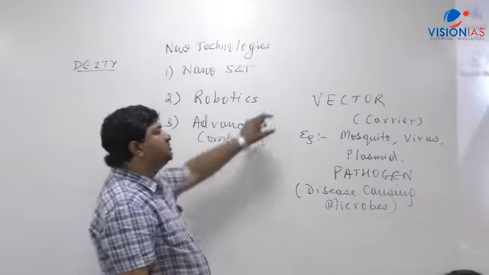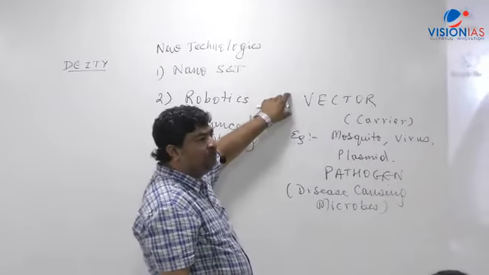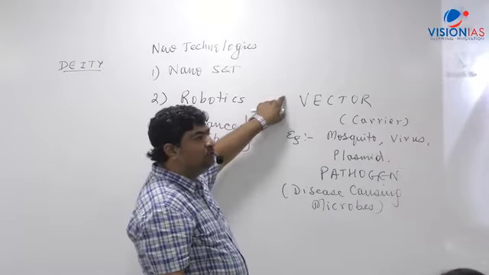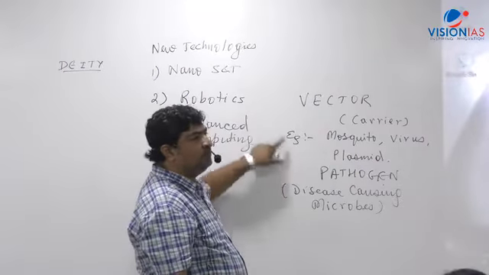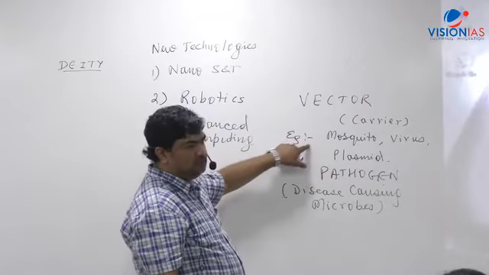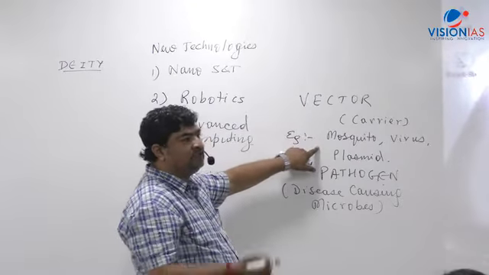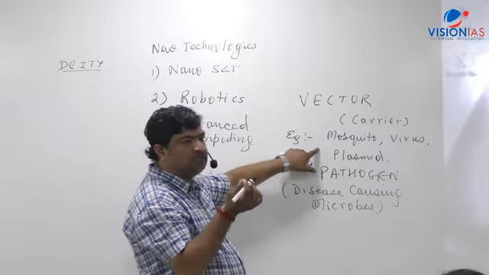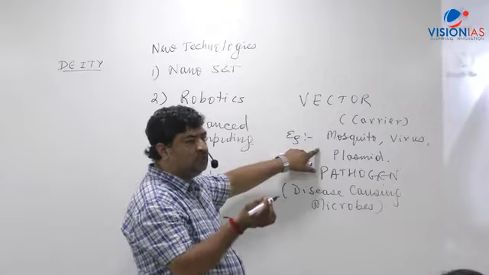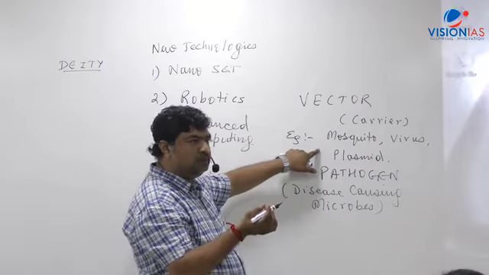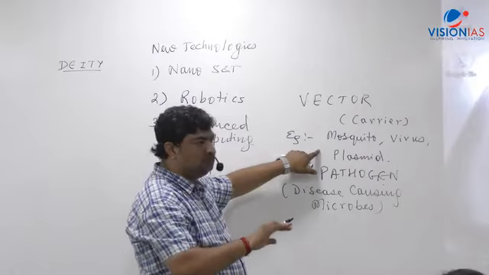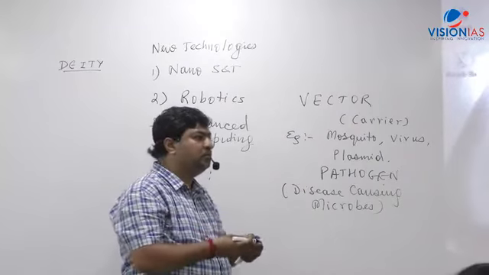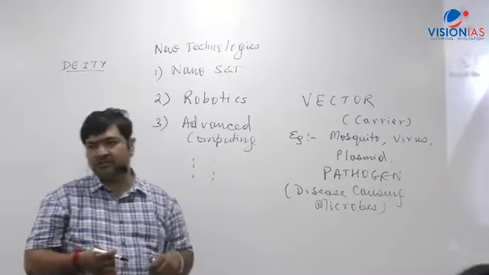So vector is generally used from a molecular biology perspective, where we have to carry out genetic modification or manipulation. But when you use the word vector from a disease perspective, they are the carrier. Like I have said, it can be an insect. Not only the mosquito, even the tsetse fly, which causes sleeping sickness. It is not necessary that it is always a mosquito which carries that; they act like a host. That's where the word vector comes in, right?